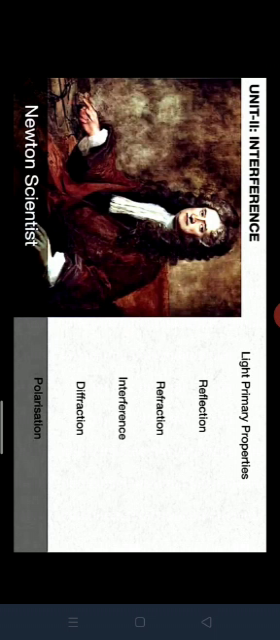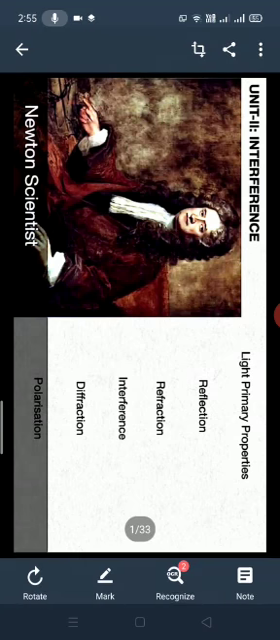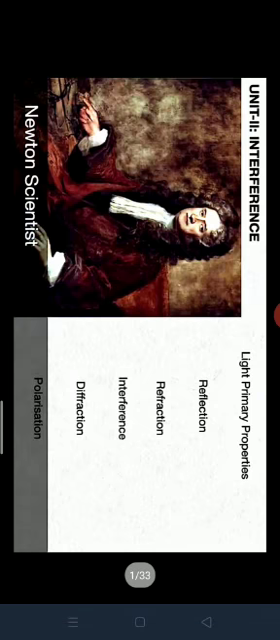In our previous class, we discussed Unit 1, named aberrations, and now we will discuss what is interference. In the second unit, what is interference? There are so many primary properties of light: reflection, refraction, interference, diffraction and polarization. Newton said that these are all the primary properties of light.